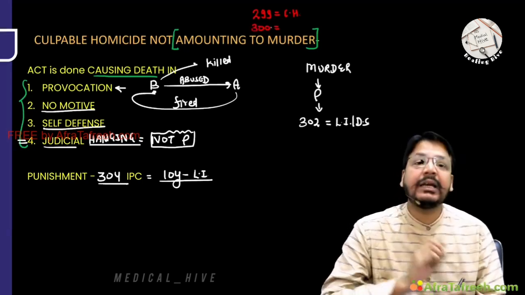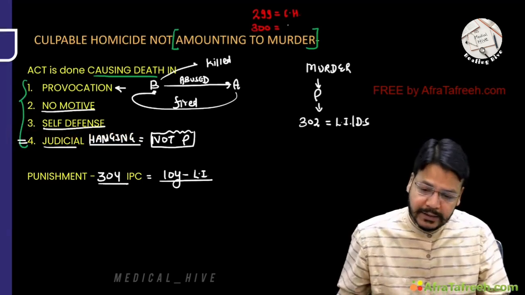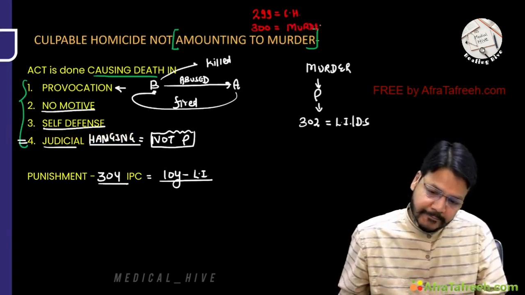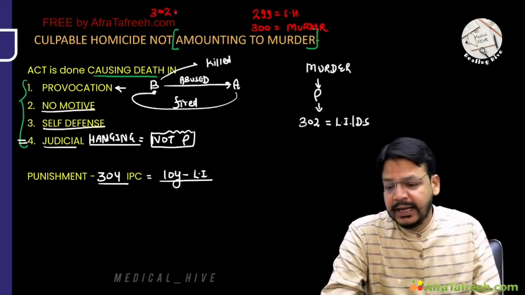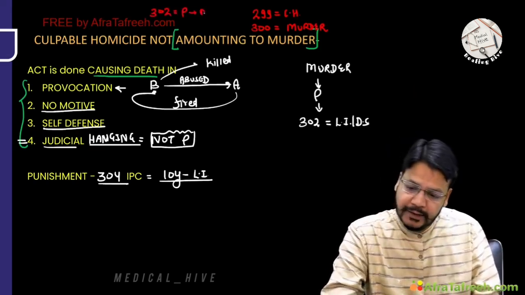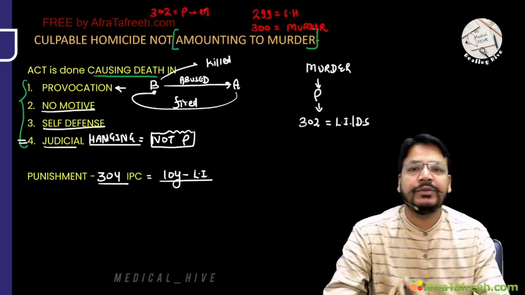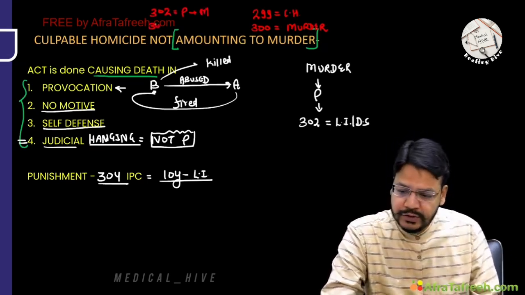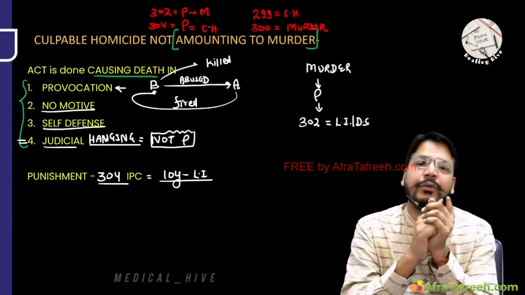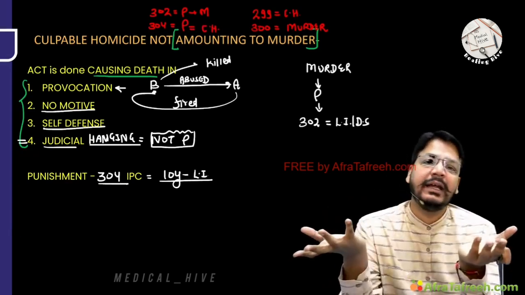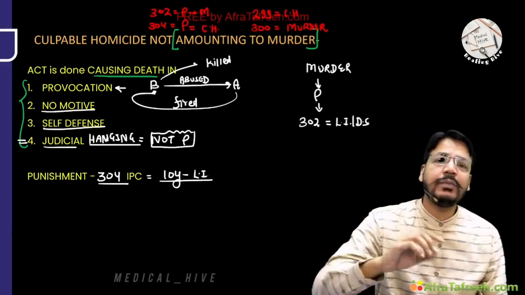300 is culpable homicide amounting to murder. So, I would say it's a murder. 302 is punishment of murder, very simple, or punishment of culpable homicide amounting to murder. And 304 is punishment of culpable homicide not amounting to murder. Because for culpable homicide amounting to murder, we use the word murder.